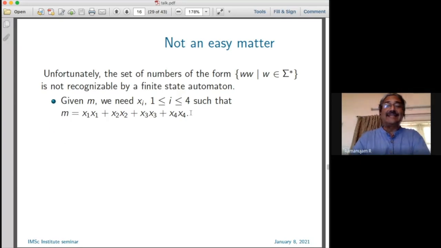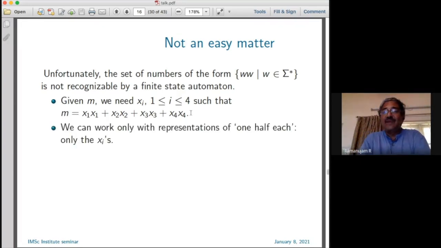Now I realize that I don't really need to actually carry x1 squared, and so on. So I work with representations which work only with the halves. I keep with me copies only of x1, x2, x3, x4, and while doing the addition, I do it carefully to make sure that I do it with a repetition. Go over it twice to do the repetition. I'm just trying to give you the idea.